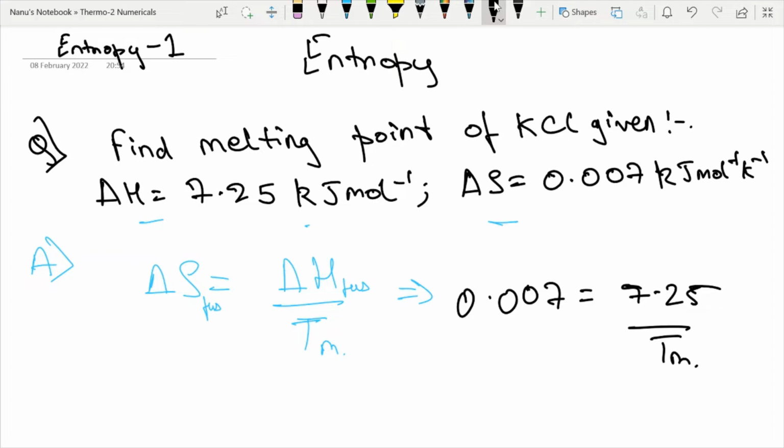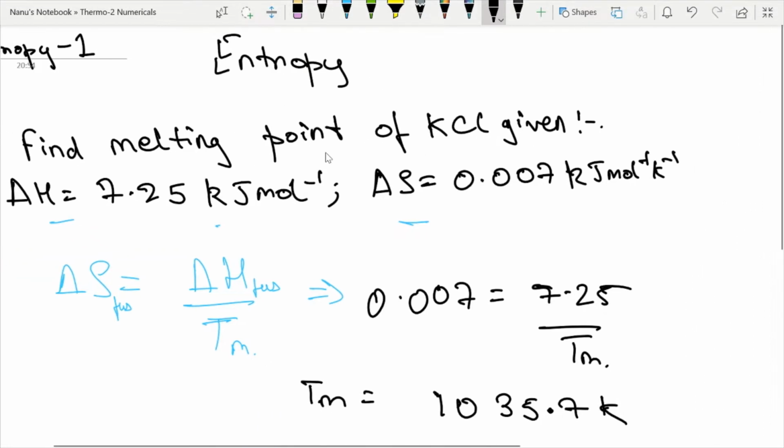So if you do this, the answer that is given over here is 1035.7 Kelvin. Tm is given as 1035.7 Kelvin, so just check it up. This should come if you do the Tm, right? Okay, so that was the concept.